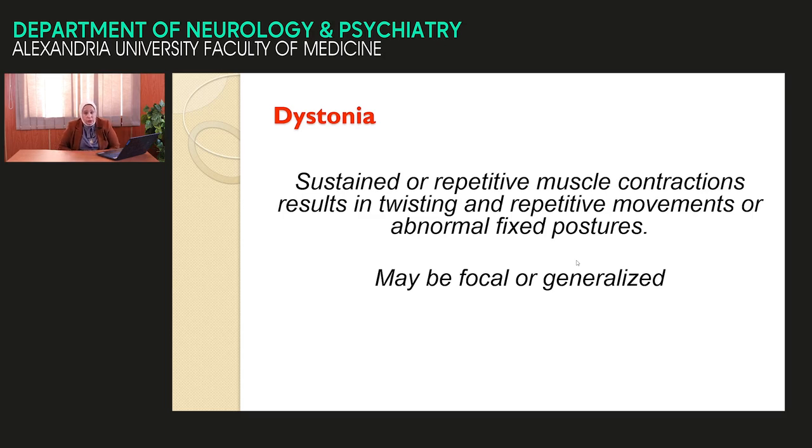The next involuntary movement is dystonia. Dystonia is sustained repetitive muscle contraction, twisting movement leading to abnormal fixed position. The best example to explain what is meant by dystonia is sustained muscle contraction in the neck muscles, like this, presenting with repetitive twisting movement around the long axis of the body.